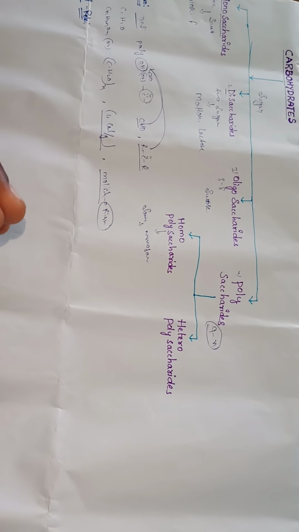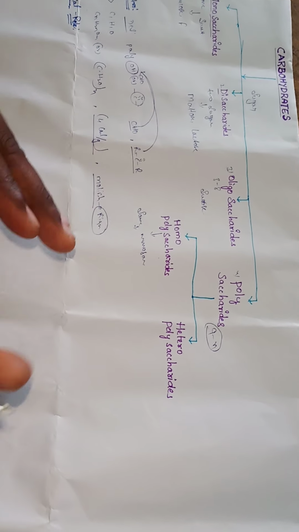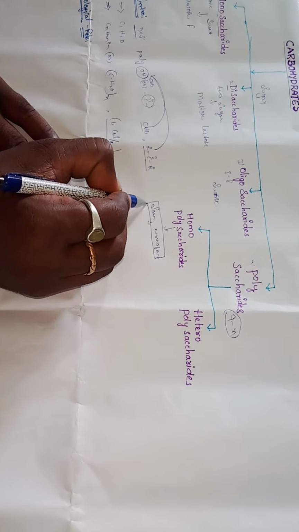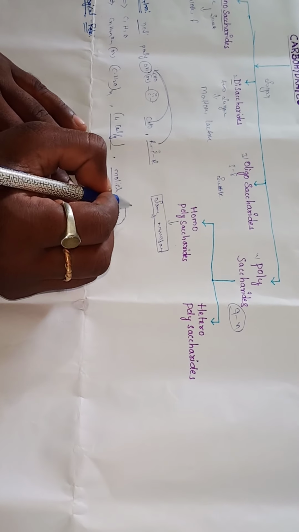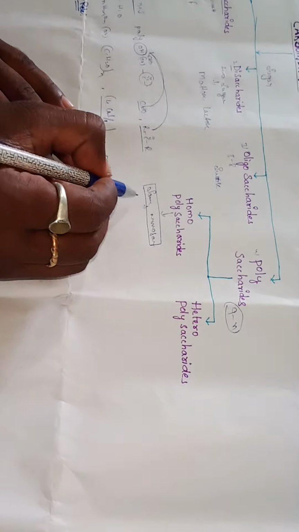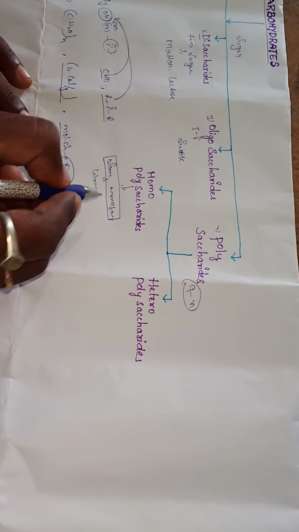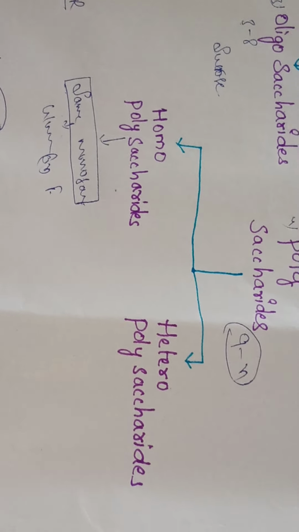Upon hydrolysis these give the same monosaccharides, for example, glucose or fructose. A homopolysaccharide gives only glucose molecules, or only fructose molecules.